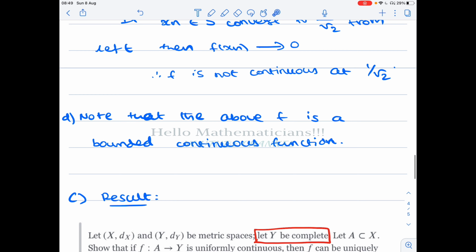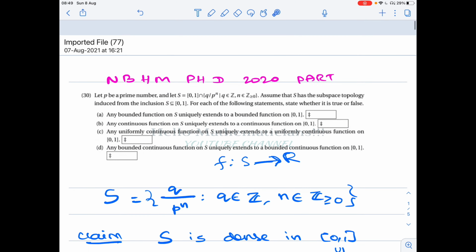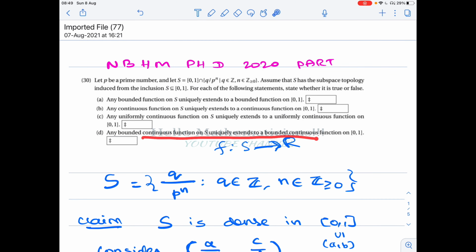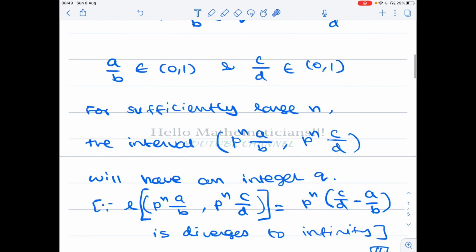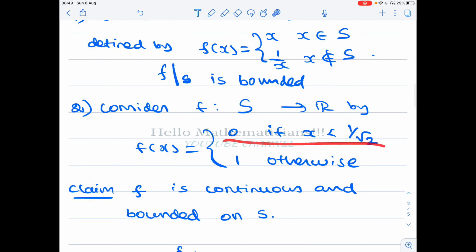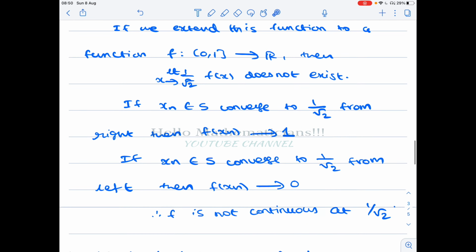Similarly, option D says that any bounded continuous function on S extends to a bounded continuous function on closed 0, 1. The function we have is a bounded continuous function on S. We just saw that it cannot be extended to a continuous function on closed 0, 1. So the same example will work.